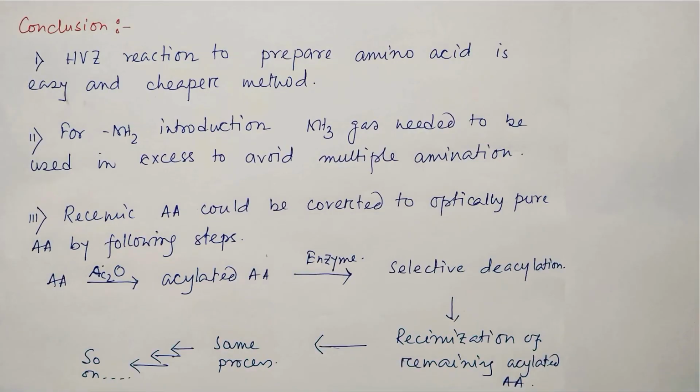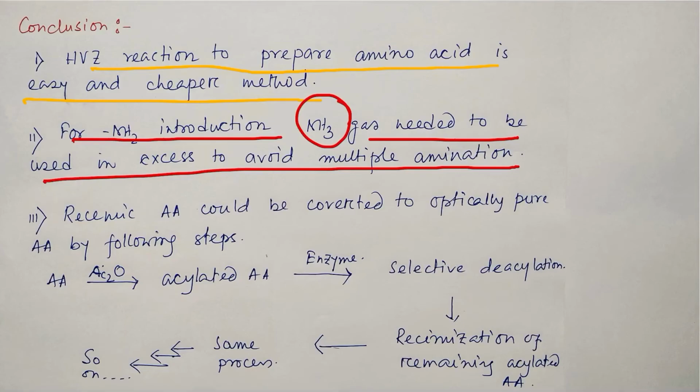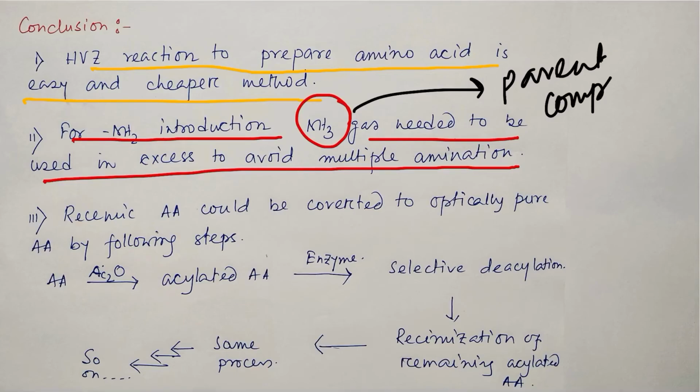So in conclusion, what have you learned today? We have learned today that the HVZ reaction to prepare amino acids is an easy and cheaper method. Fine. For amine introduction, means the NH2 group introduction into the amino acid, ammonia gas needs to be used in excess to avoid multiple amination. And another thing, compared to any amine compound, it is cheaper to use ammonia because ammonia is the parent compound. This is the parent compound and it is produced in a cheaper way, for example the Haber process.